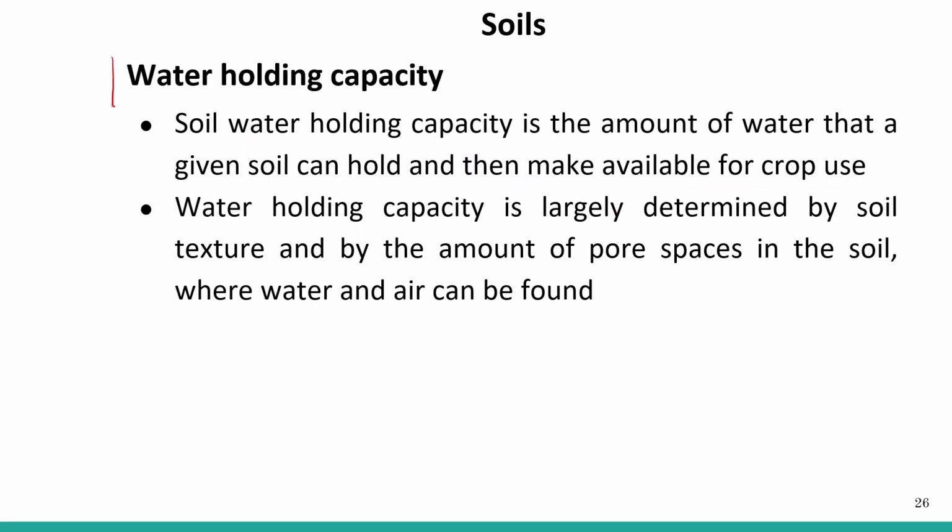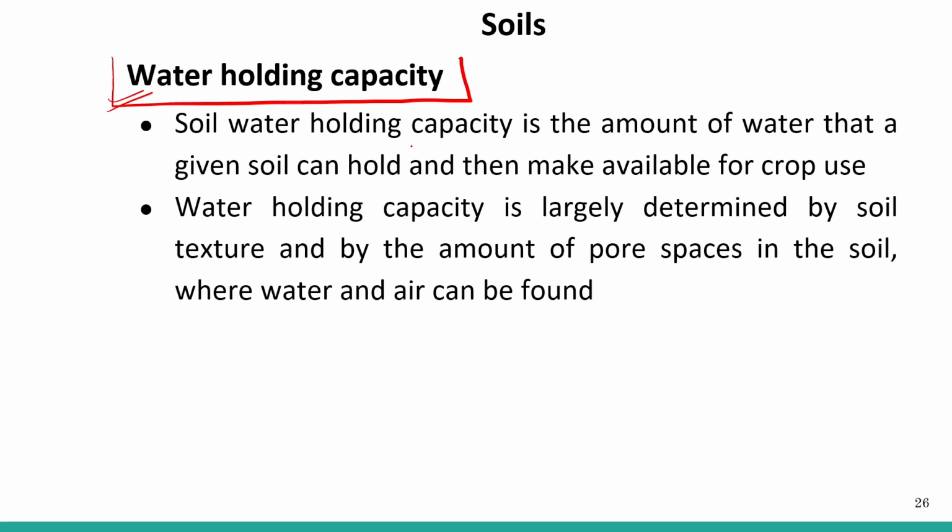Water holding capacity is again very important, and it depends upon the type and amount of organic matter present in the soil and also the pores present in the soil.